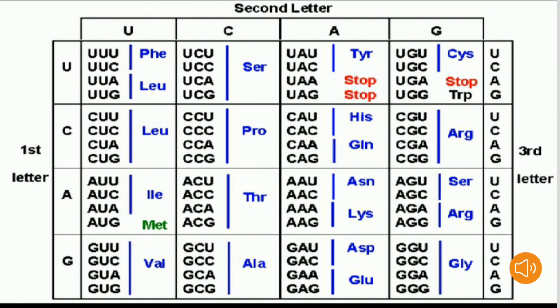These are often referred to as stop codons. They do not code for any amino acids. So this genetic code was given by the scientist George Gamow.